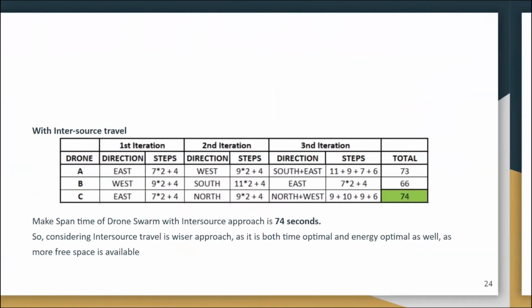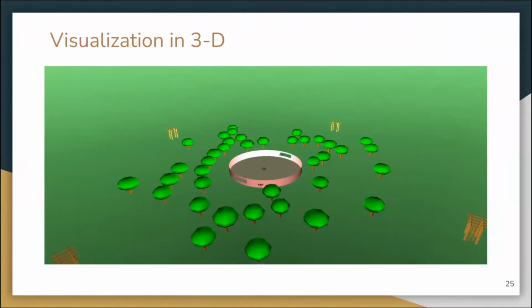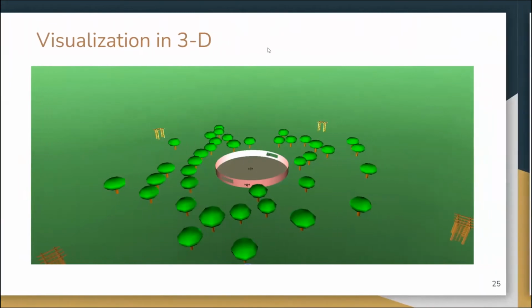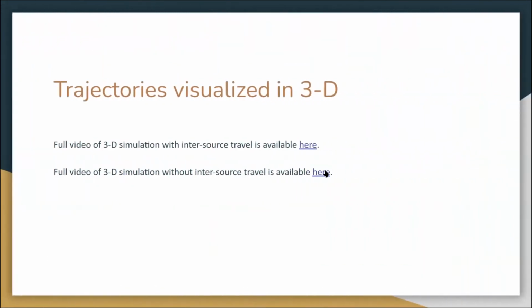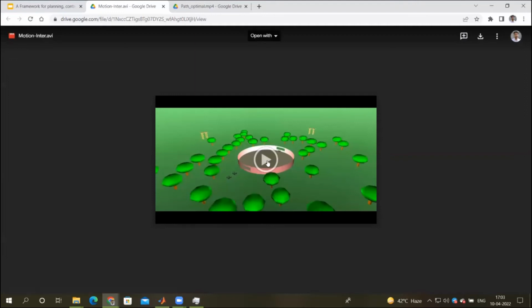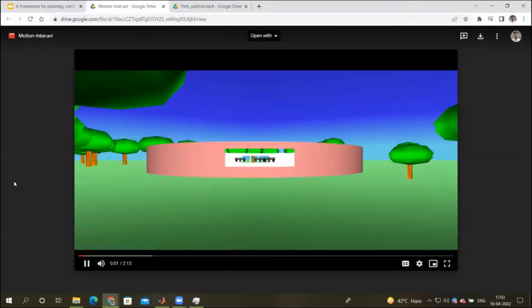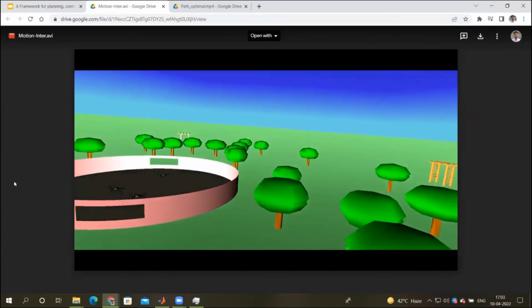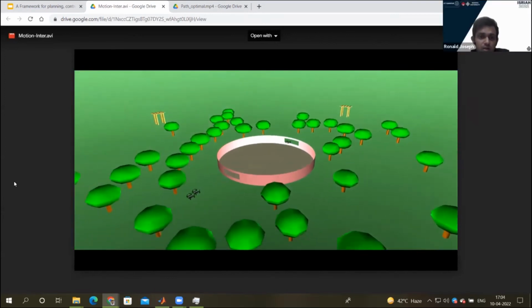Yes. So now we'll show the 3D visualization. In 3D, I'll show the trajectory for with inter-source travel this time. So we can see both the cases. This was done in MATLAB Simulink 3D.